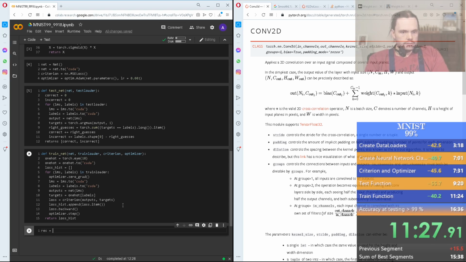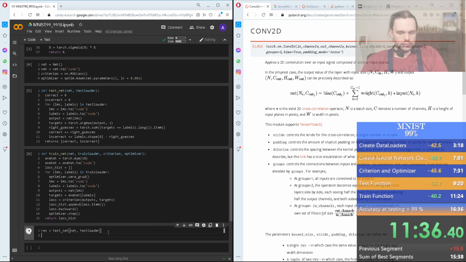Now we say res equals test(net, test_loader). So I'm just going to run that, let that go running.